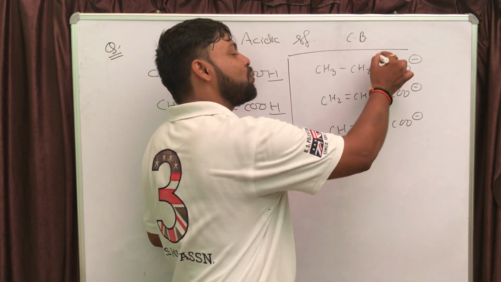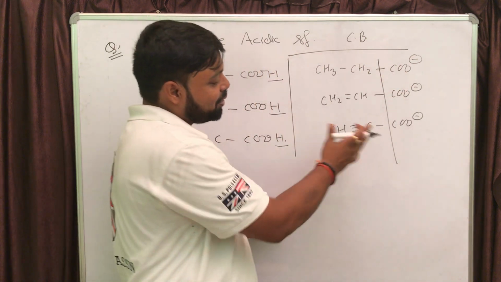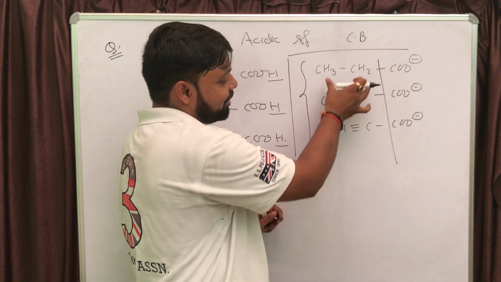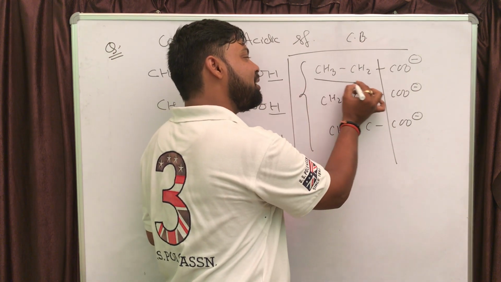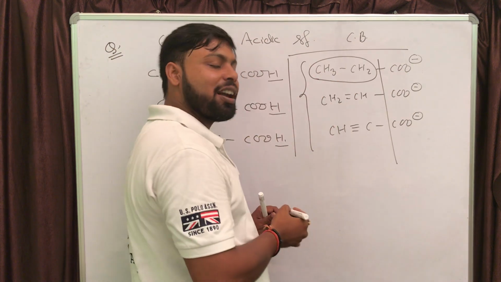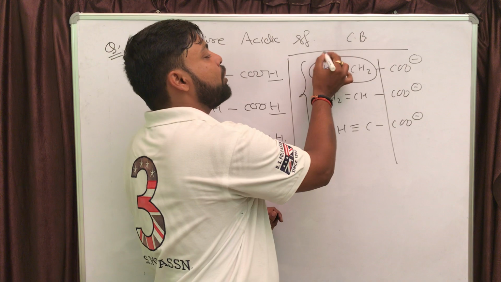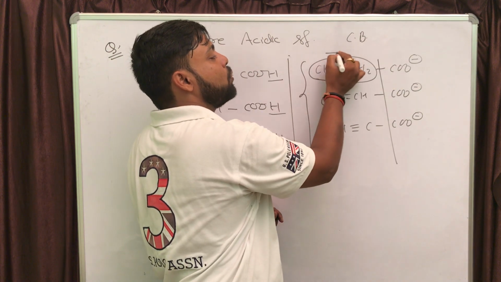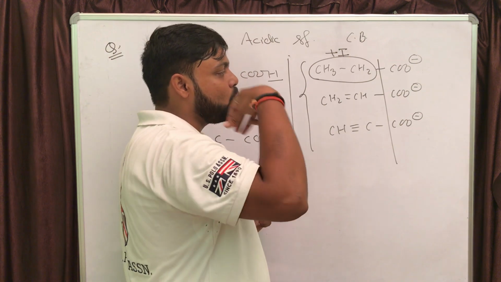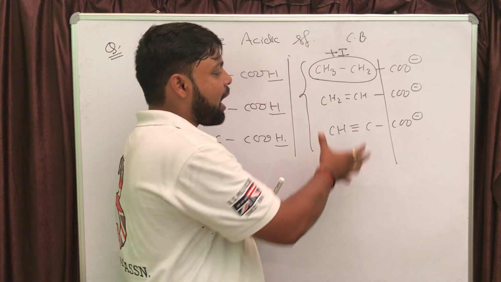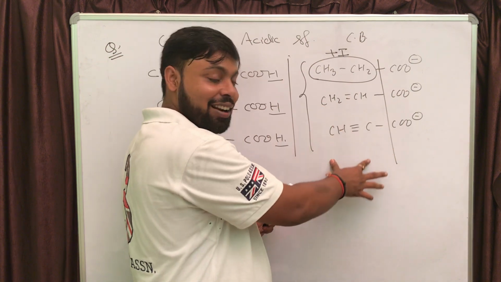So I'm not going to use my mind in the COO minus portion. Here the structures are different. This CH3 and CH2 group is actually an alkyl group, and this alkyl group is going to show plus I effect. It is going to donate electron as compared to this alkene. This one is alkene and this one is alkyne, right?